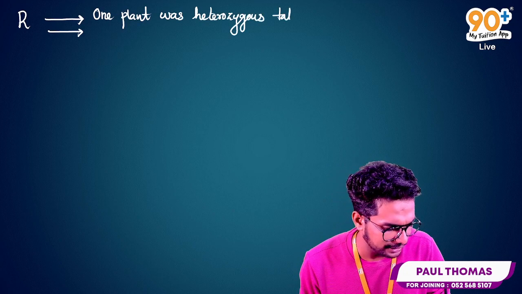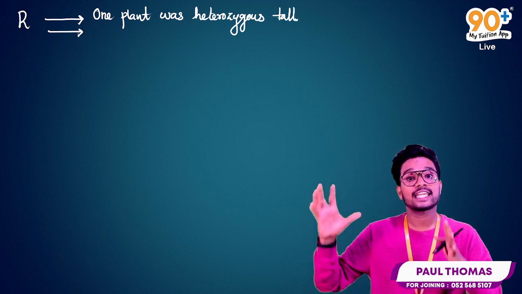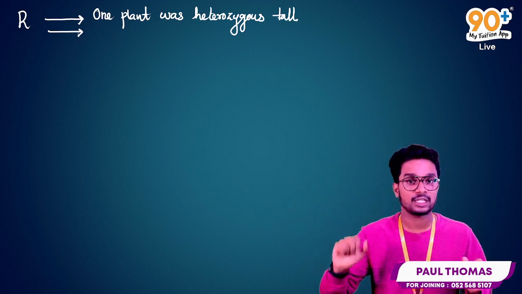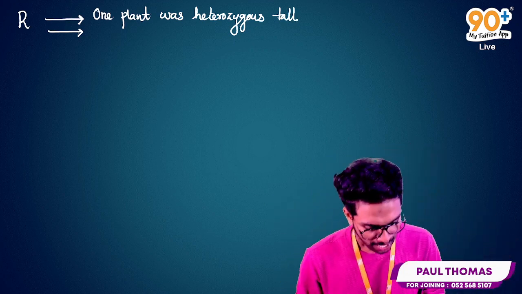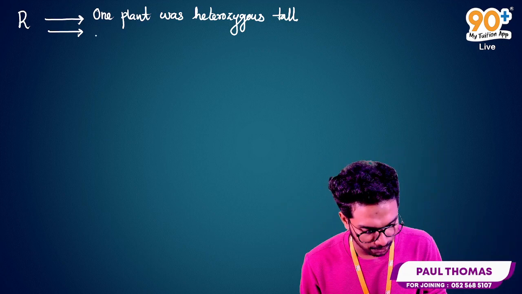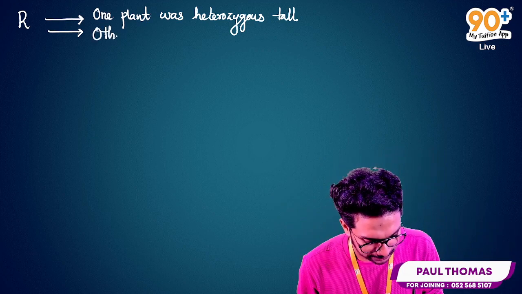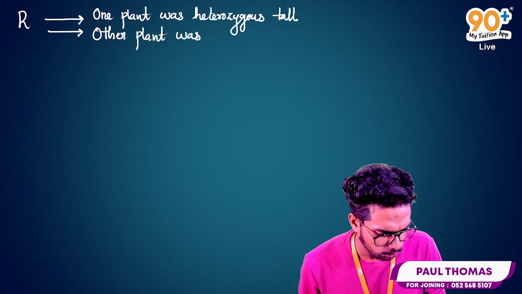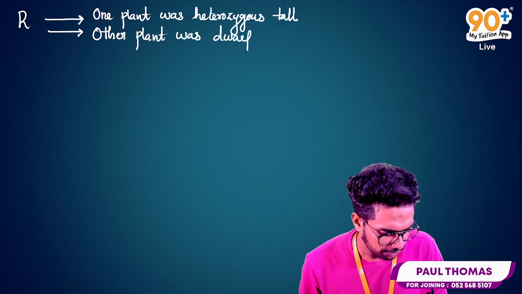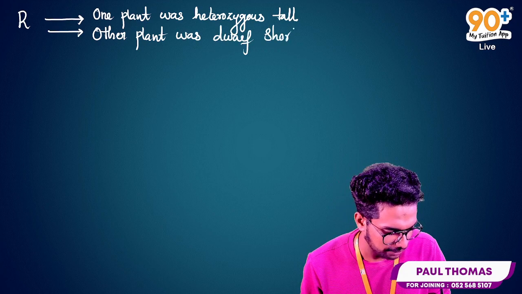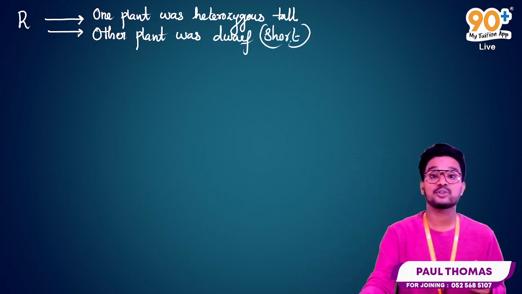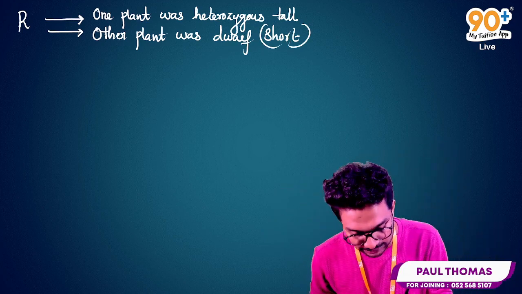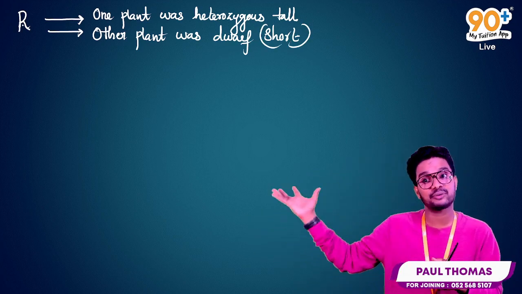It is very mandatory to write all the key points included in our questions from this heredity chapter, otherwise you may get confused. And the second option they have already given is that the other plant was dwarf. What do you mean by dwarf? Dwarf means short. Now we need to derive the possible genotypic condition from these options which we derived by understanding the reason.